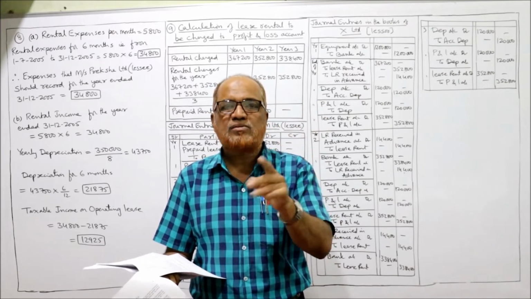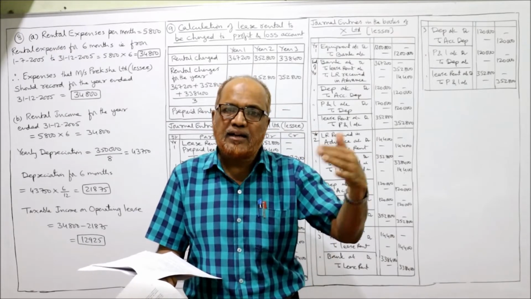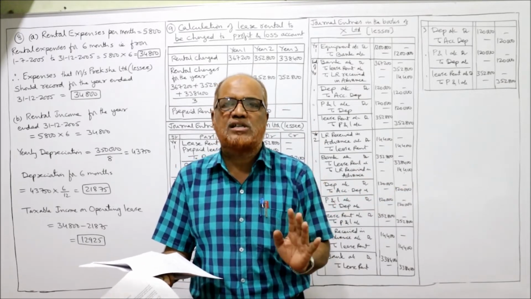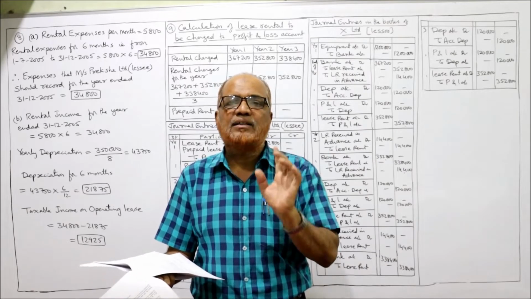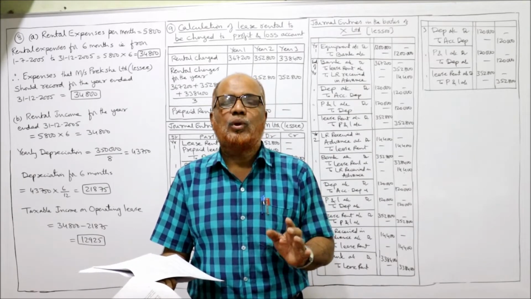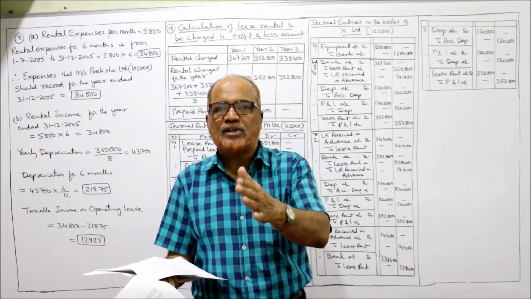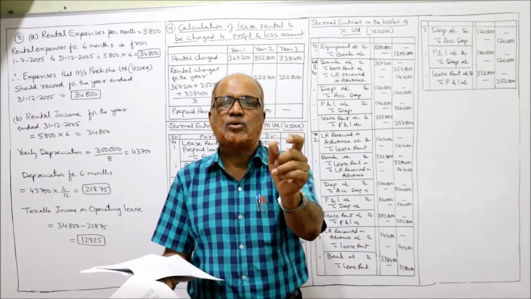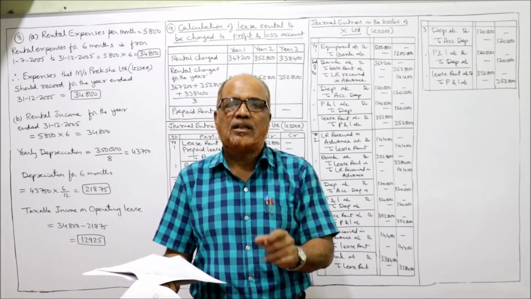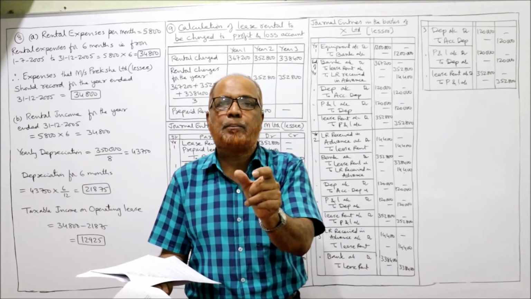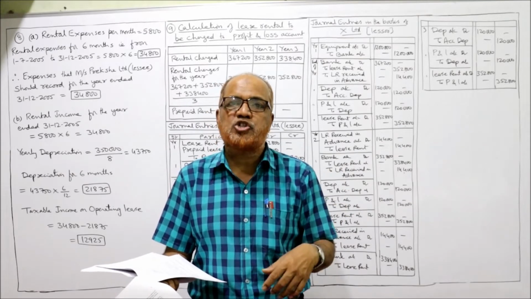Only 6 months were completed on this lease. The rent has been paid only for 6 months. How much rent? 5,800 monthly. For 6 months, 5,800 into 6. This is the total lease rent paid by the lessee, Preksha Limited.